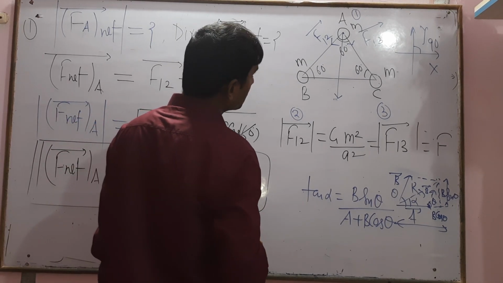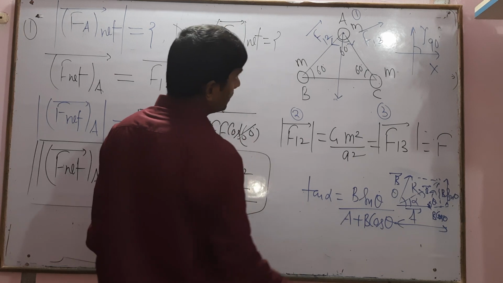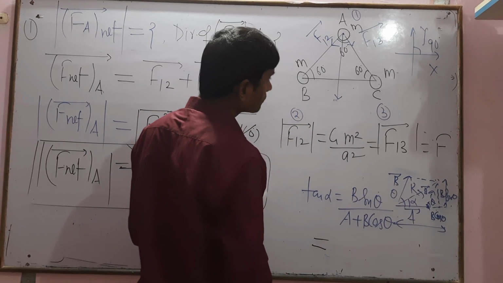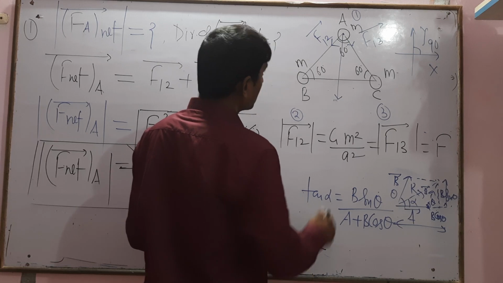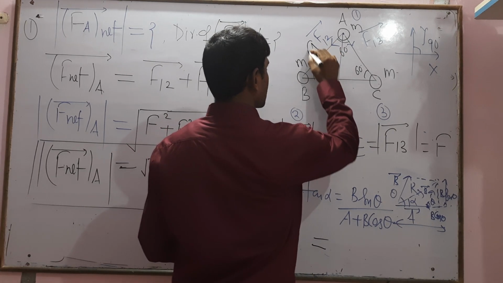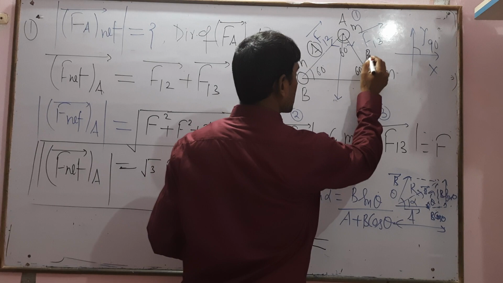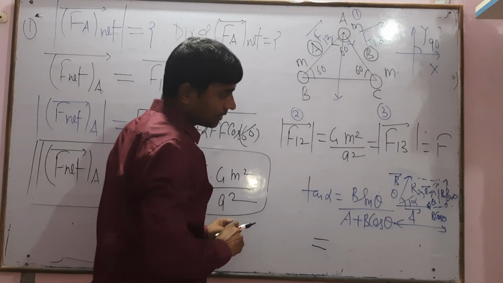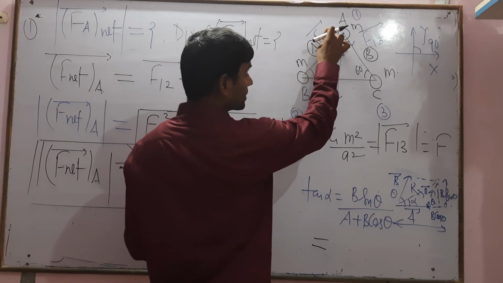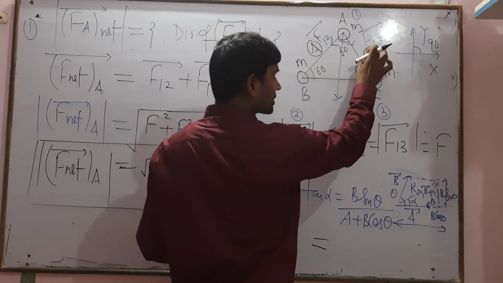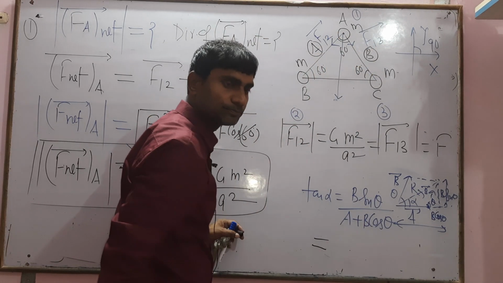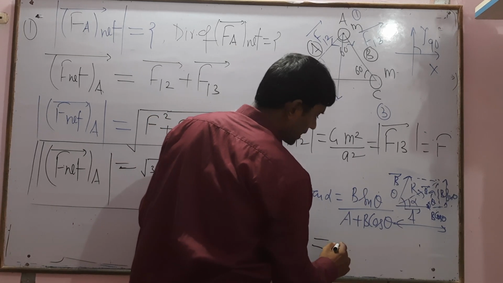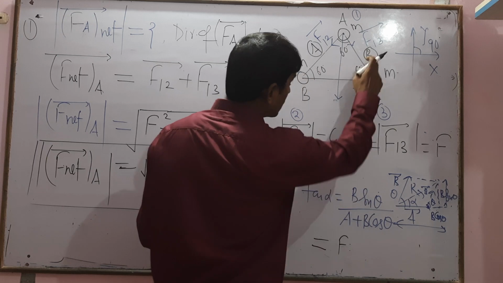But here, the number we are trying to find out is this point. If we take A vector as f of 1 2 and B vector as f of 1 3, so B sin theta divided by that number, B is f, because we know the magnitude of that number is